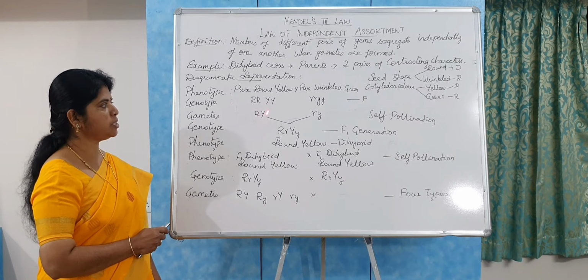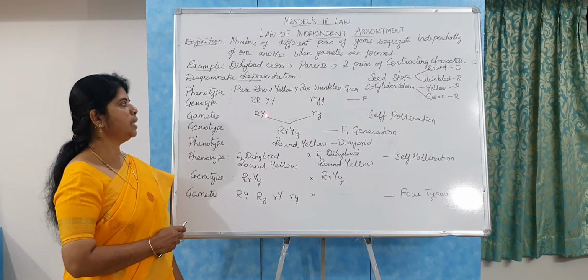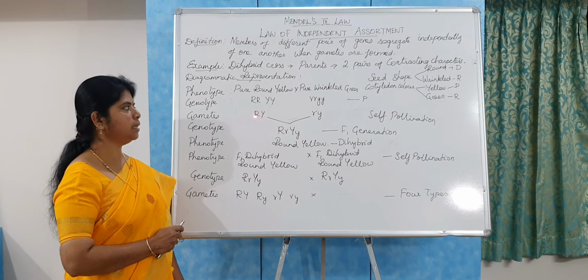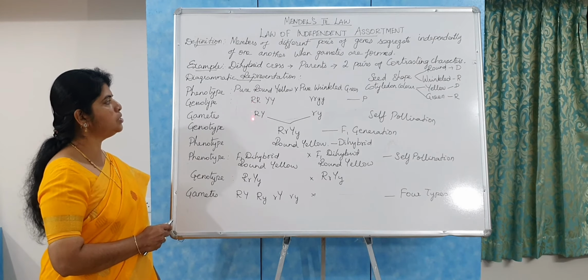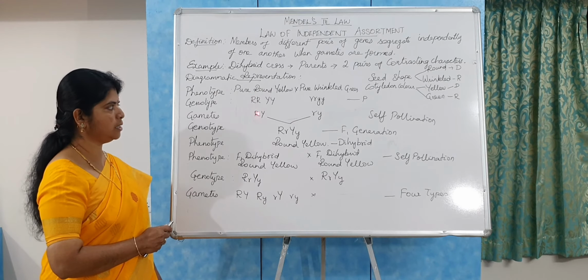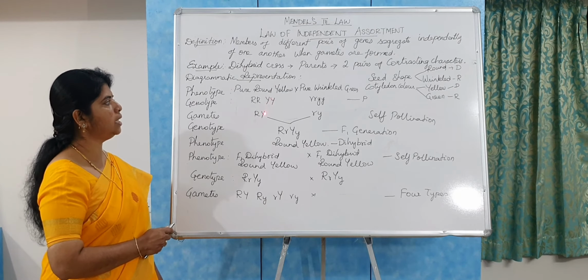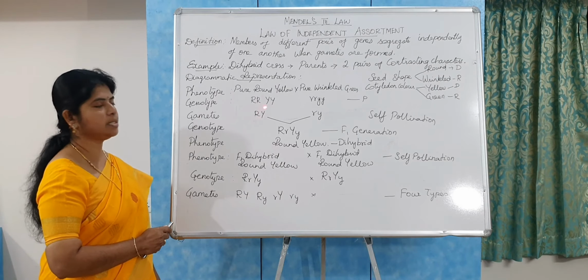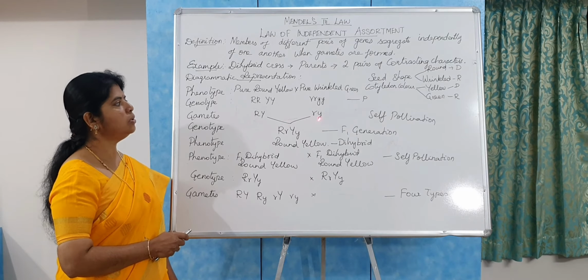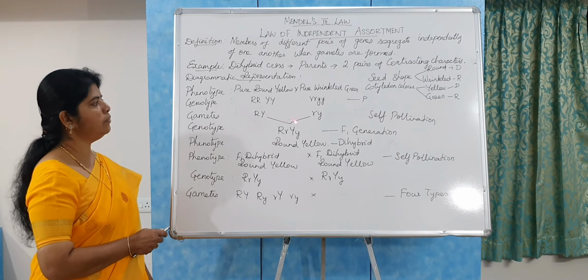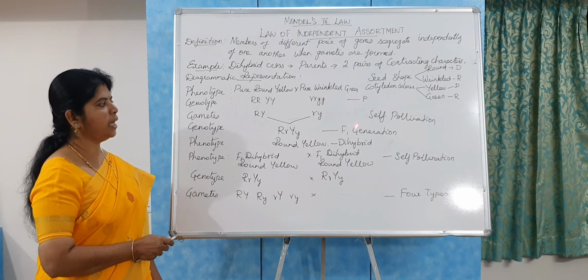Now when you look at the gametes, because two characters are present, you can get two types of gametes. In the previous law we saw that the genes present in the gamete segregate without contaminating each other. So the gene for the round seed, dominant R, enters into one gamete, and for the yellow cotyledon color, Y enters into the same gamete. And here also recessive r and recessive y.